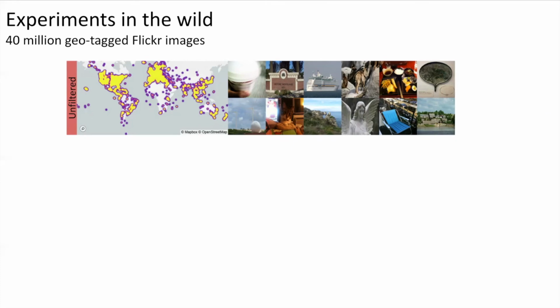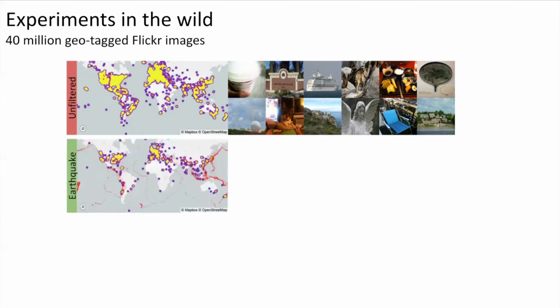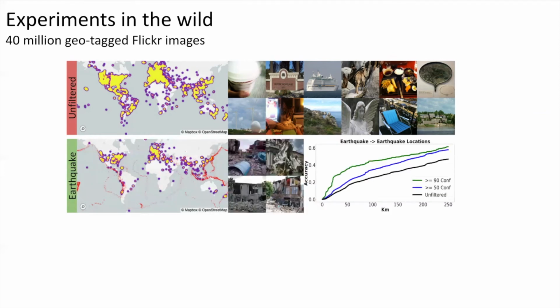In this setting, what we do is we download 40 million geotagged Flickr images. On the left, you can see the Flickr images plotted. On the right, you can see some of the diverse images shown. We then filter by earthquakes, in this case, and we plot earthquake epicenters in red. Now what we do is we report the metric accuracy at X kilometers, which is the percent of images that fall within X kilometers of any given epicenter.